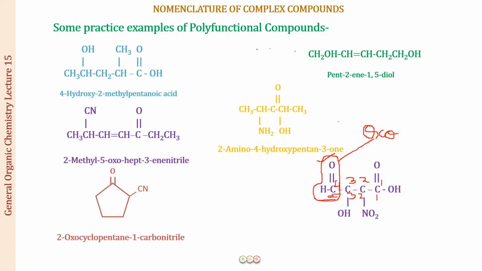Okay, so the name of the compound, I'll just put both the names, that is easy for you to understand. So if we are naming when you are including the carbon of the aldehyde group, these are 4 carbons, so this becomes butanoic acid. And then there is an oxo group at position number 4, a hydroxy group at position number 3, and at position number 2 there is a nitro group. If you arrange them alphabetically, the name of the compound will become 3 hydroxy 2 nitro 4 oxo butanoic acid.